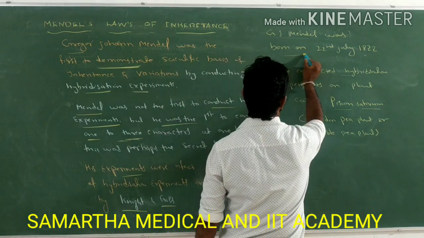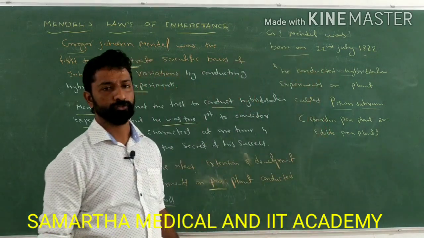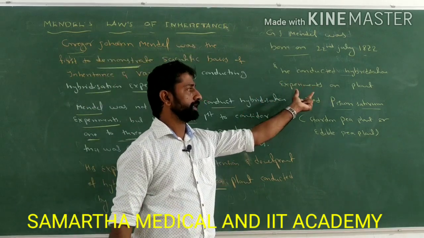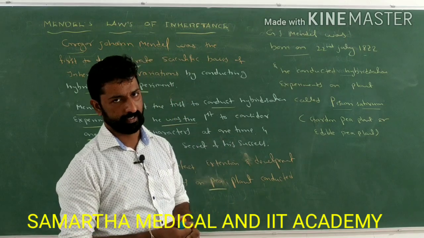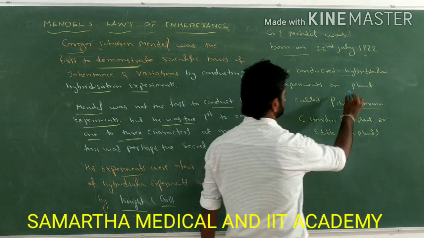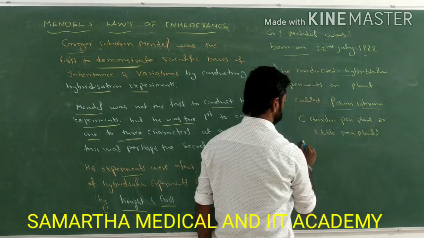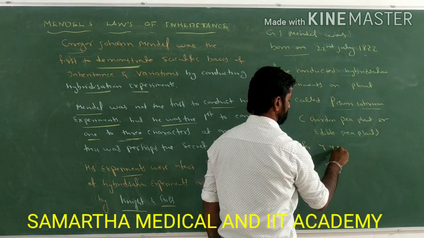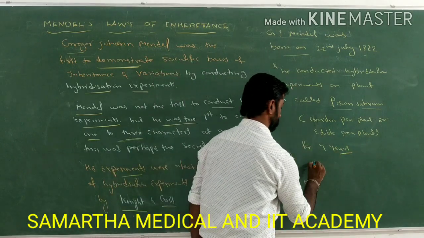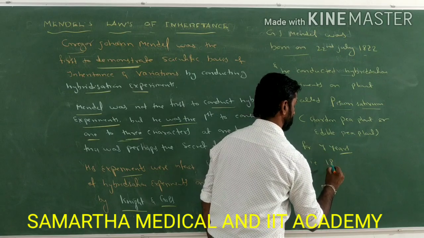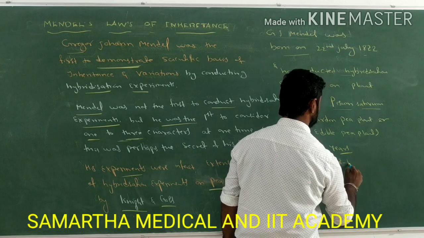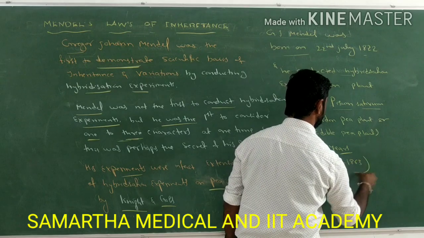So Mendel was born on 22nd July 1822, and he conducted hybridization experiments on the plant called Pisum sativum. For how many years did he conduct those experiments? He conducted experiments on Pisum sativum for 7 years, from 1856 to 1863.